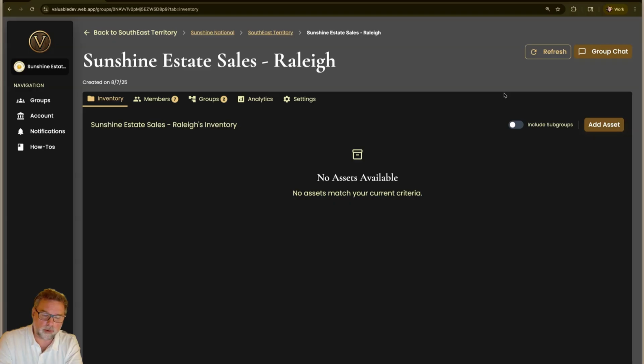Currently, we don't do that on mobile because there could be thousands, tens of thousands of assets showing up. We are still working on doing that in an efficient way that can not blow up your mobile app. So if you want to see everything in your entire organization, go to your desktop, get on the web, log in, and you've got that button right there.